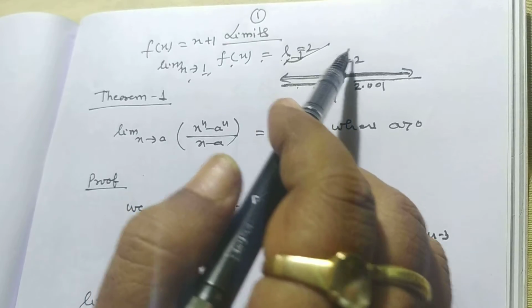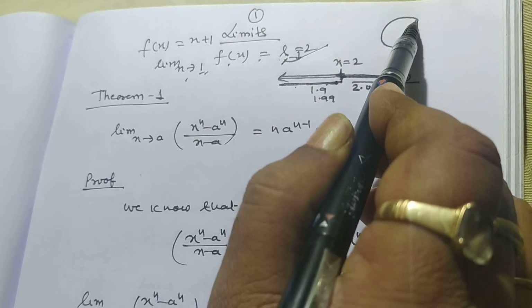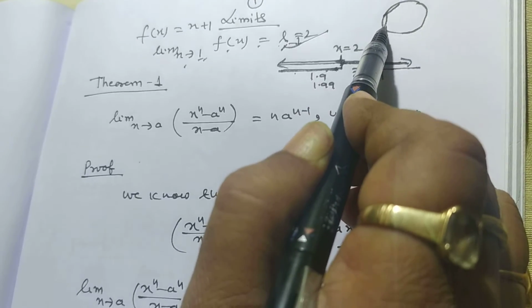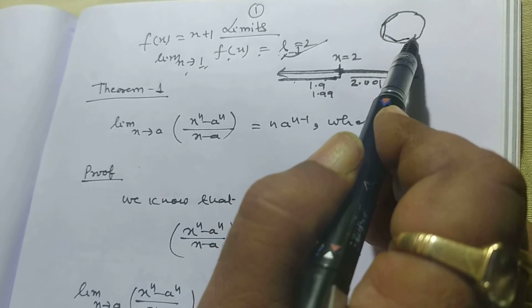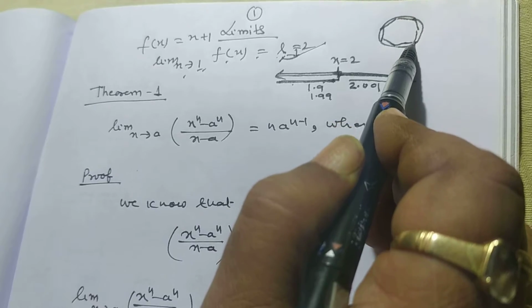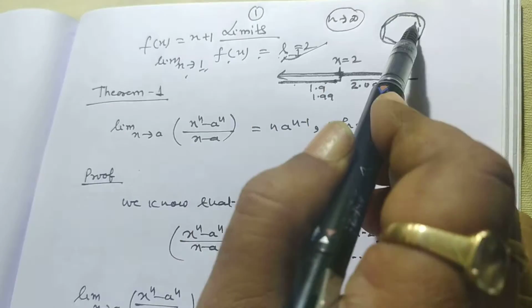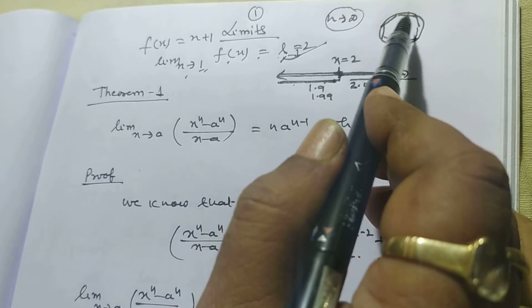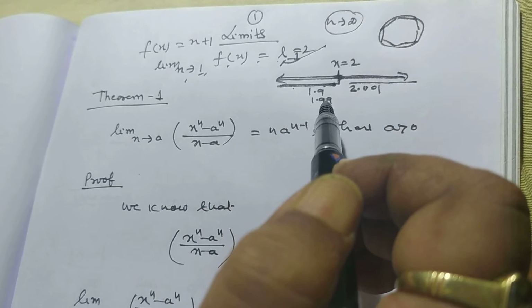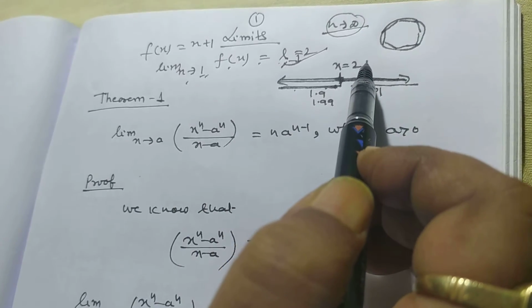Now we want to give you some examples. Suppose this is a circle, and there are so many chords. So there is a polygon of n sides, suppose. If the value of n tends to infinity, then the area of the circle is equal to the area of the polygon.